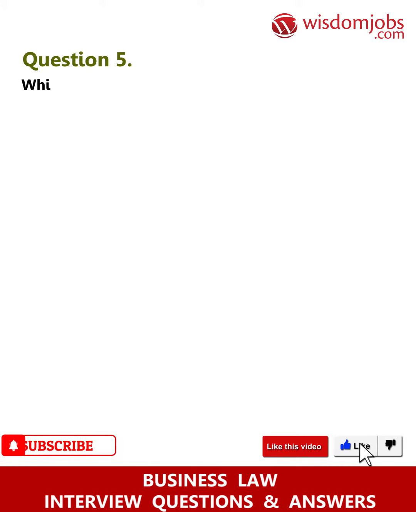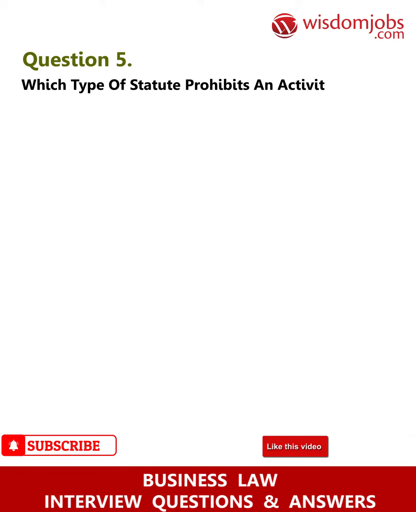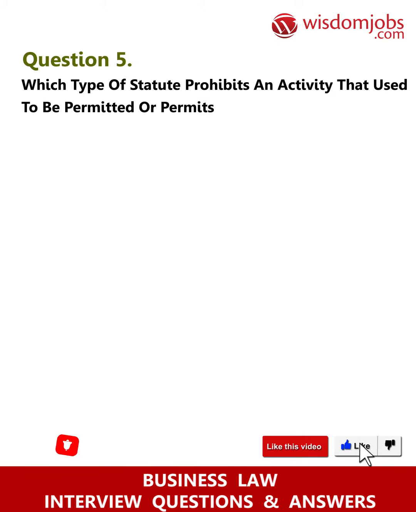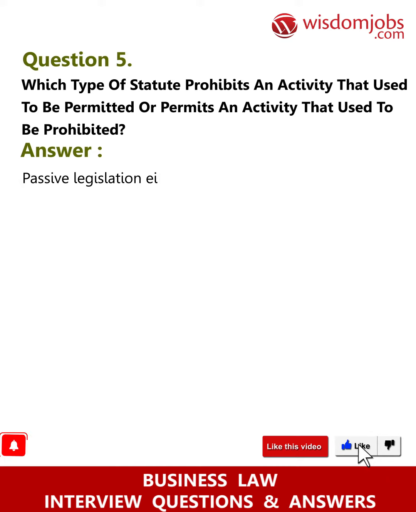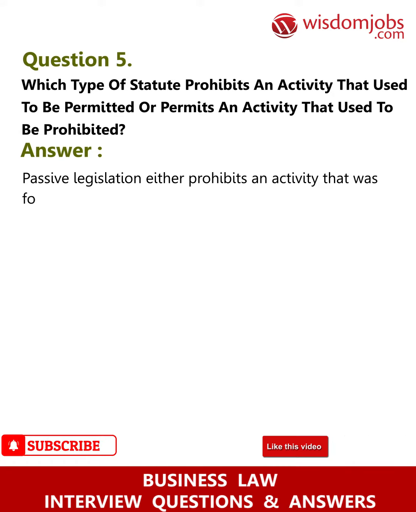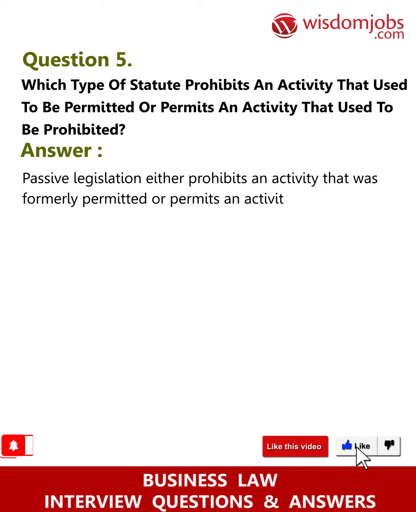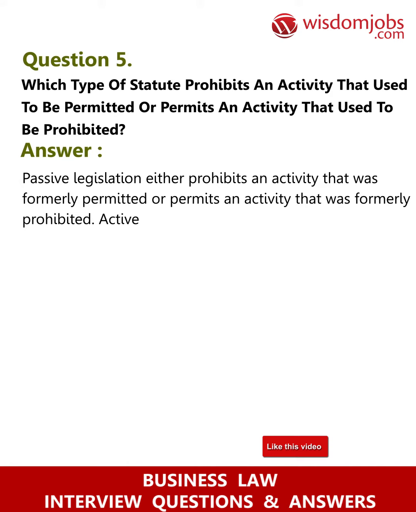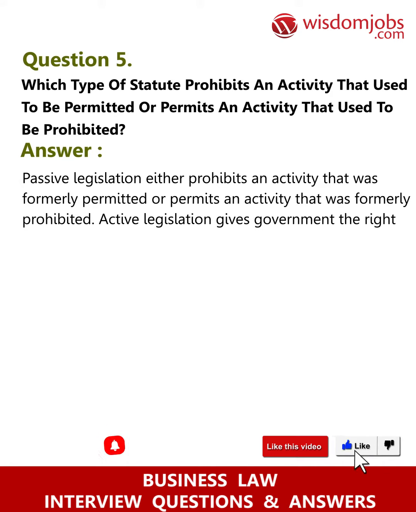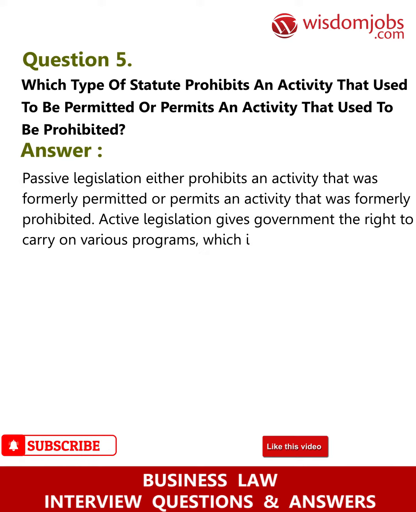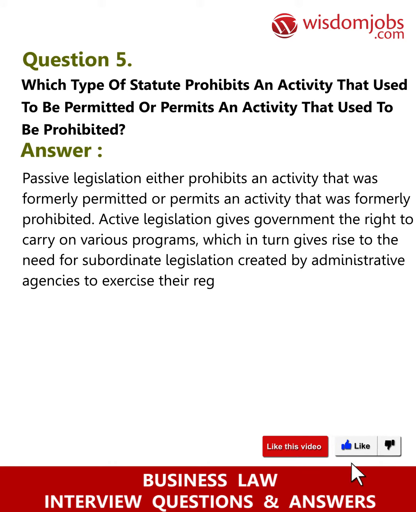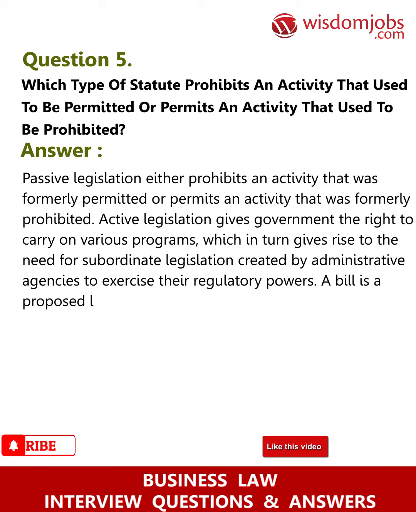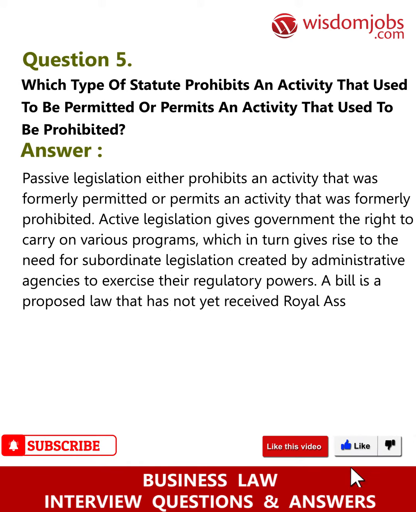Question 5. Which type of statute prohibits an activity that used to be permitted or permits an activity that used to be prohibited? Answer. Passive legislation either prohibits an activity that was formerly permitted or permits an activity that was formerly prohibited. Active legislation gives government the right to carry on various programs, which in turn gives rise to the need for subordinate legislation created by administrative agencies to exercise their regulatory powers. A bill is a proposed law that has not yet received royal assent.